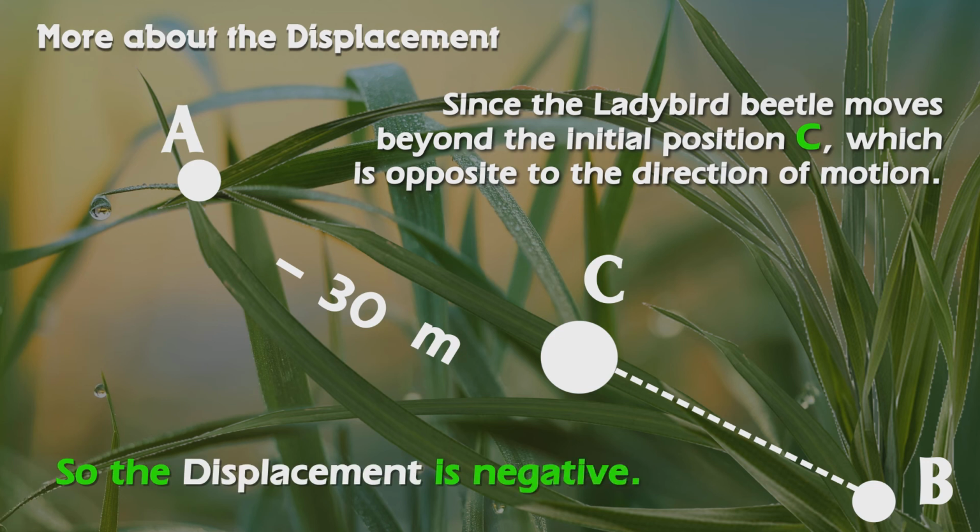While it is returning from A to C, the displacement is decreasing. Finally, when the ladybird comes back to its initial position, that is C, the displacement is 0. But when the ladybird is moving from C to B, the displacement becomes negative.